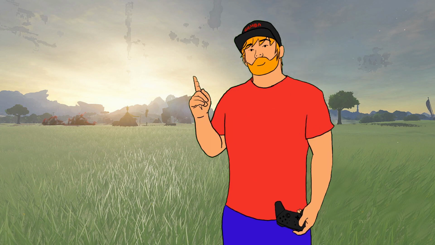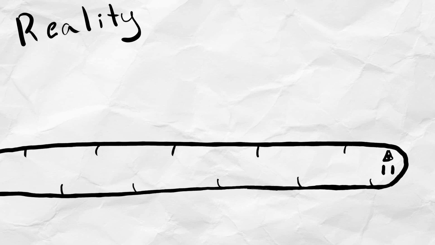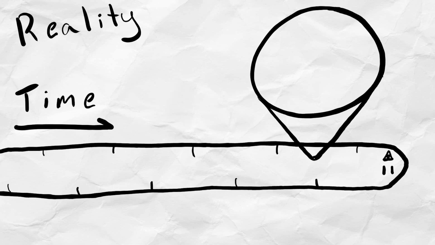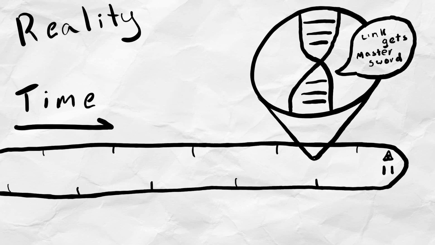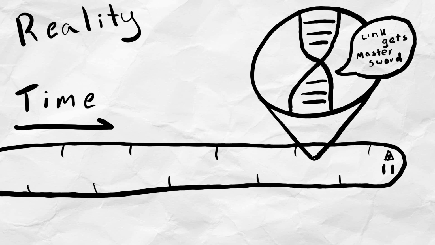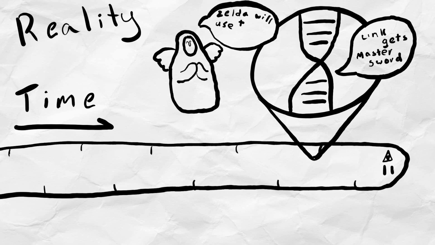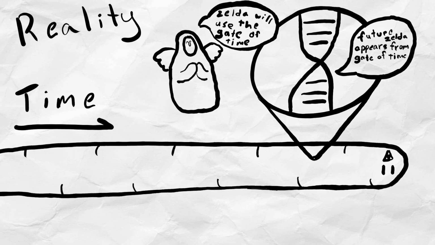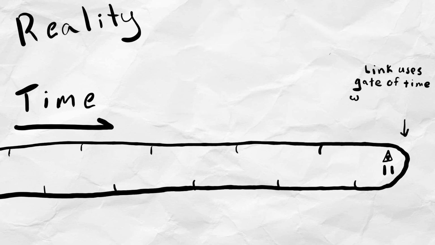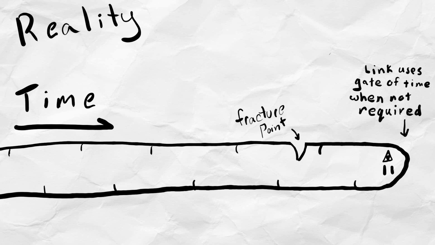Well, it's surprisingly simple. You can view reality as an organism that will grow forever in a single direction. This growth is what's perceived as time in that reality. This organism has DNA that tells it how it should grow. This is destiny, and it is the will of a god like Hylia. If time travel is something that is part of the will of a god, then those events will have always happened. However, if this time travel is not destiny, then the fracture points that occur have two options.